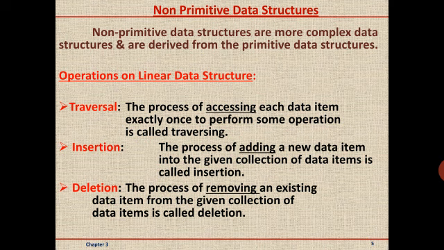Second operation is insertion. The method of adding a new data item into the collection of data items is known as insertion. Means already we have some data items with us. In that, additionally we are adding one more item. That procedure we call insertion. Third operation on a linear data structure is deletion. The process of removing the existing data item is known as deletion.